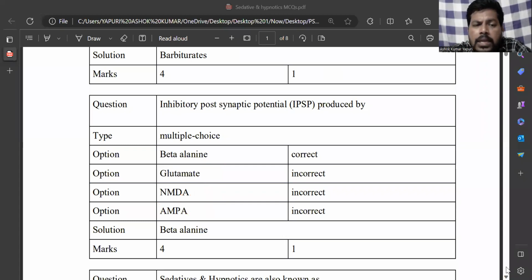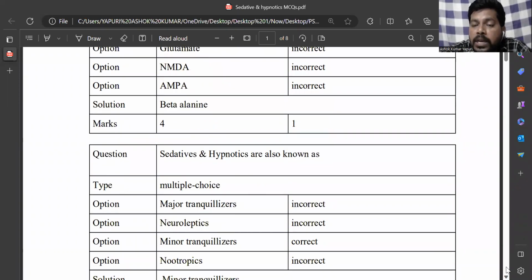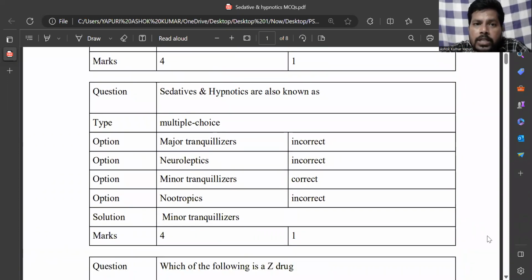So here the answer is beta alanine. GABA, glycine, beta alanine are inhibitory neurotransmitters in the central nervous system. Glutamate, aspartate, NMDA, AMPA are excitatory neurotransmitters which can produce an excitatory postsynaptic potential.